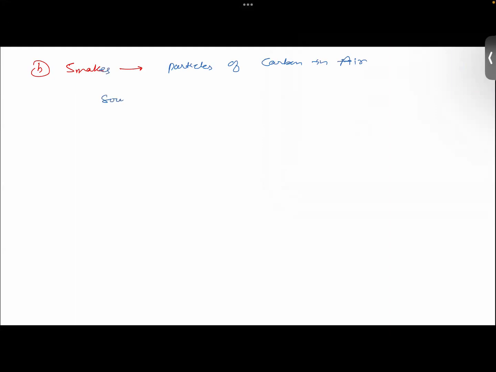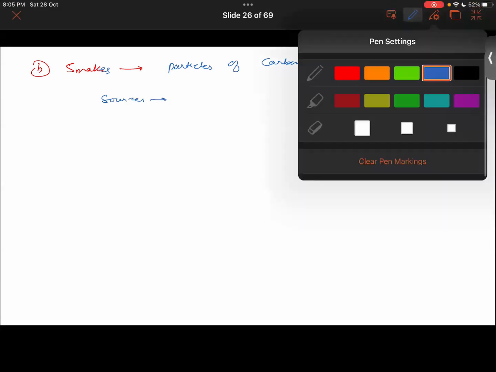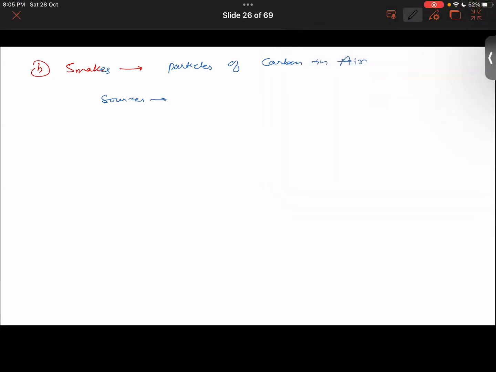So what are the sources of smoke? You list me some of the names. The burning of coal, wood, fuels like coal. We talk about fuels which are basically not clean, like petroleum and diesel. First, the type of fuel which are the major source of smoke.